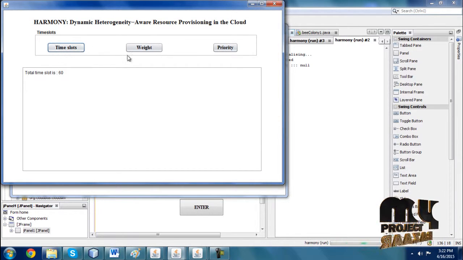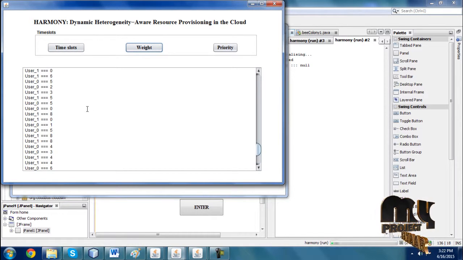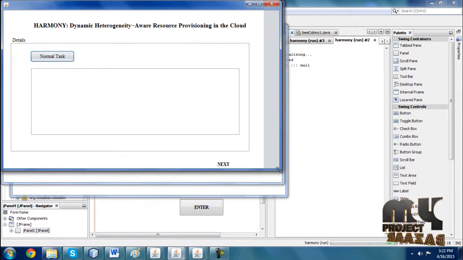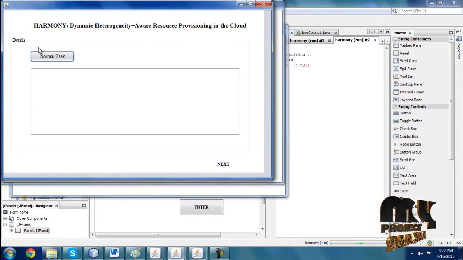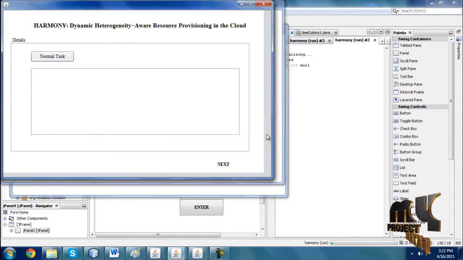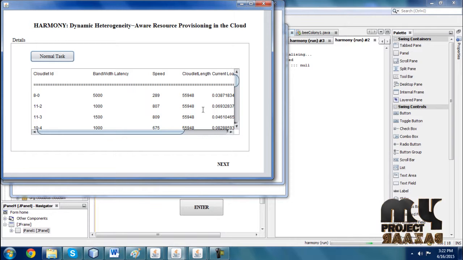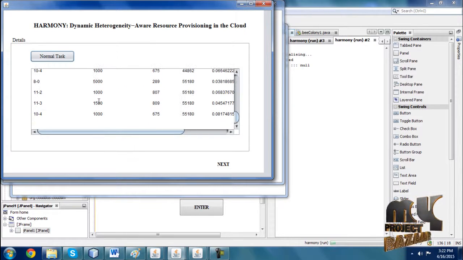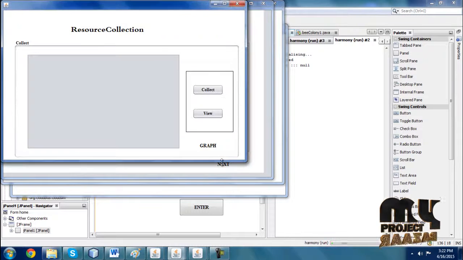Here I'm getting the time slots and then the weighted values of the users. Then I'm clicking priority. It moves to the next frame. Then here I'm getting the normal task. The normal task is performed for the number of users and cloudlets, along with the bandwidth values. Here the normal job data is obtained successfully. Cloud ID, bandwidth, latency, speed, cloud load, and length are calculated with the use of job allocations. Then I'm clicking the next button. It moves to the next frame.